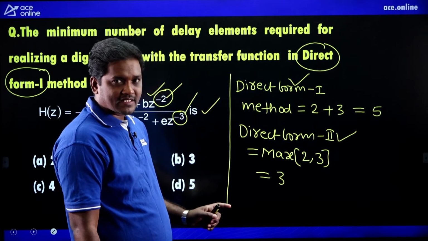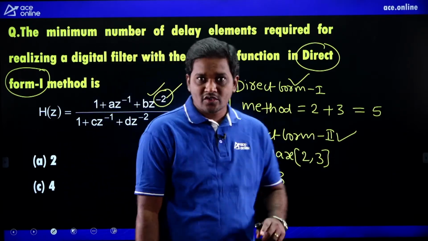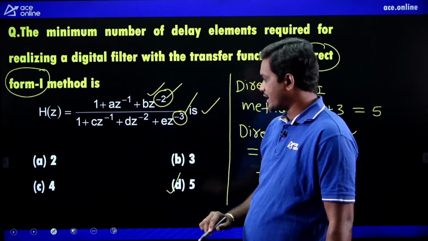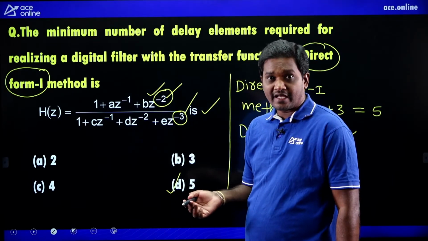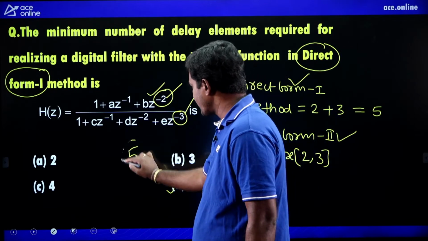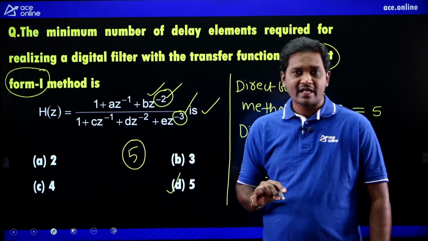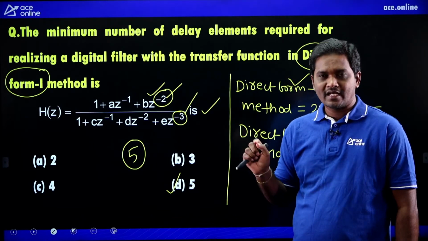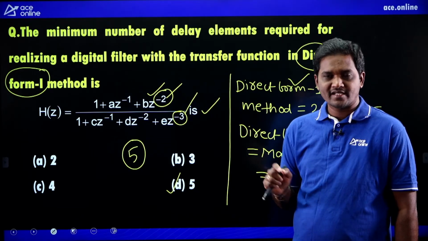The question is asking about the direct form 1 method. So in the direct form 1 method, what is the right option? Yes, D is the right option. Number of delay elements required is 5. So these are a few important questions under the realization of digital filters topic.